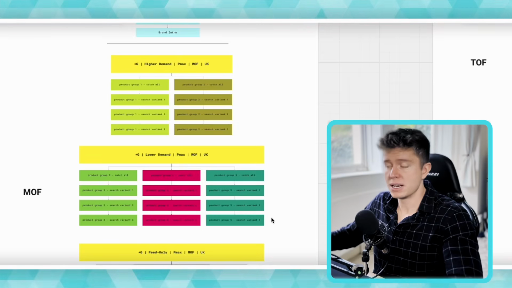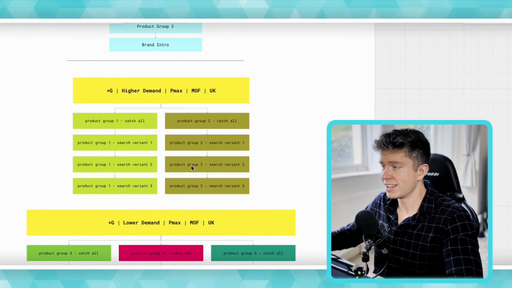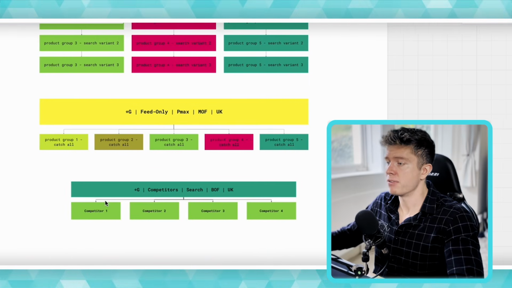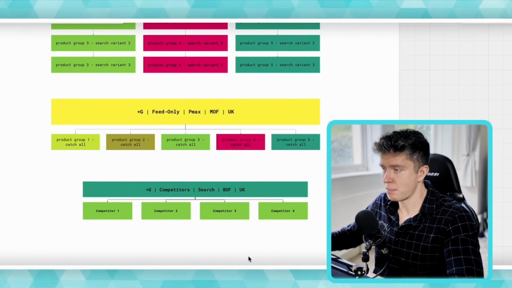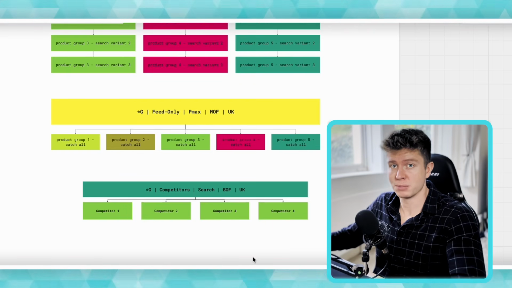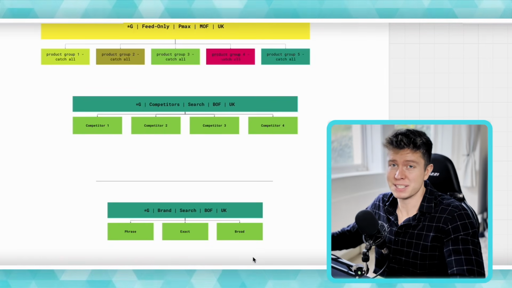And then in the middle of funnel, we have our performance max campaigns, which we broke into our regular higher demand, lower demand of feed only segmentation. And then we follow that up with a competitor campaign, which is when that user is in the alternative search stage of the decision making process. And finally, in the bottom of funnel, we have a brand campaign, which we had limited budget going to.